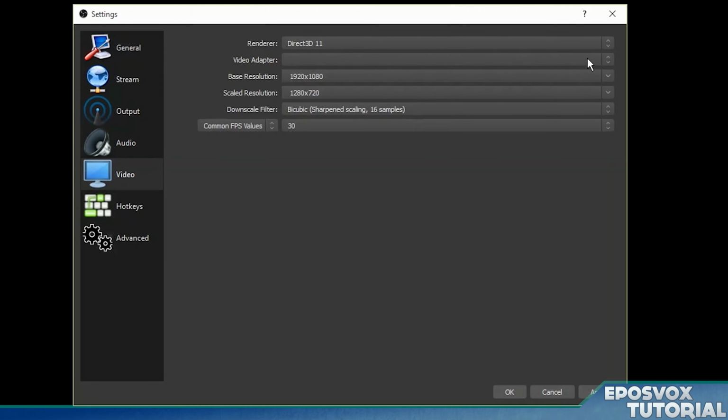For video adapter, I only have 1 graphics card in my computer, so I can't actually show an example of this. But in computers with multiple graphics cards, or laptops where it has Intel graphics and an NVIDIA graphics card or Intel graphics and dedicated AMD graphics card, where your processor also does graphics, then you'll want to pick either AMD or NVIDIA graphics if you have that available. Otherwise, it's going to cause a black screen for your games. However, if you're recording your desktop, you're going to want to choose the Intel option or the AMD option for your actual processor. It'll be like integrated graphics or Intel HD 3000 or something like that.